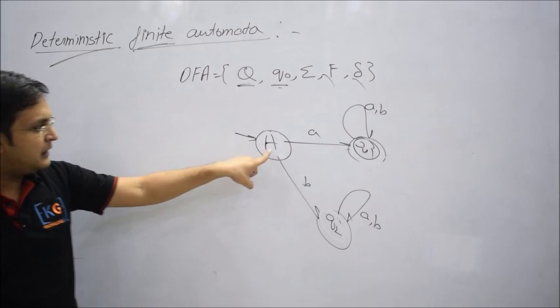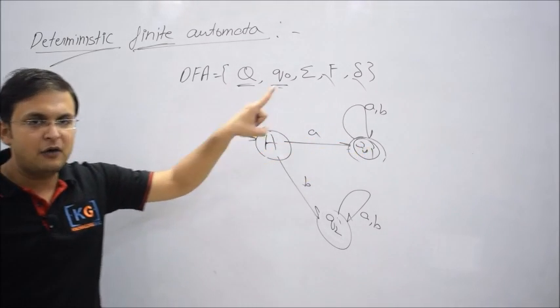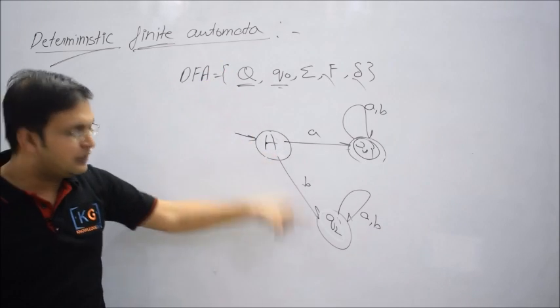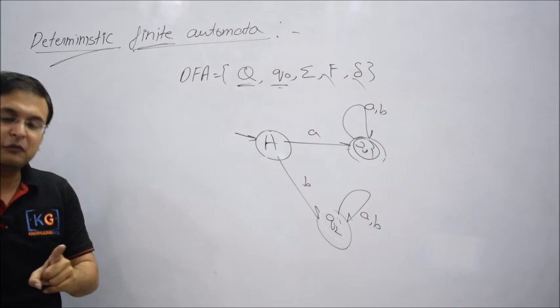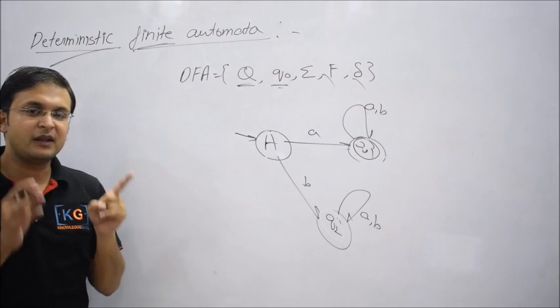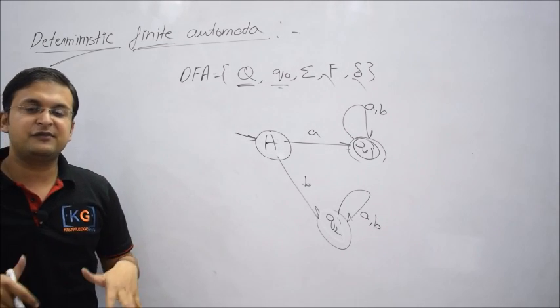So if on capital A, on small a, you go to Q1, now on capital A and on small a, you cannot go to Q2, because that will make the logic non-deterministic. One more important point you understand, that being deterministic has one more implication.